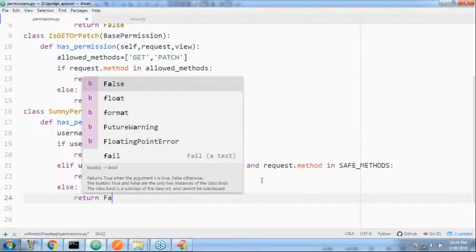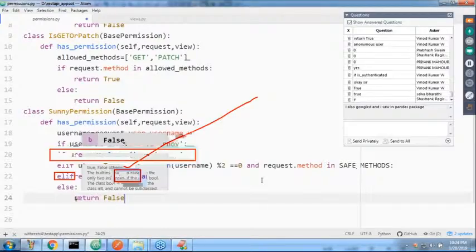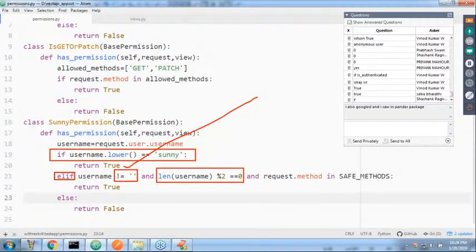Now, of course, there are multiple ways to implement this, but one simple possibility is this. If the name is Sunny, all access permissions are there. But if the name is not Sunny, elif it is not empty, meaning authenticated. Next, if an even number of characters are there, and the request method is a safe method only.